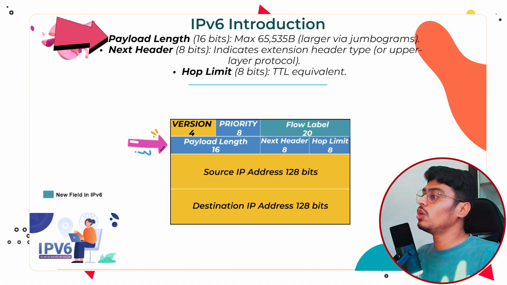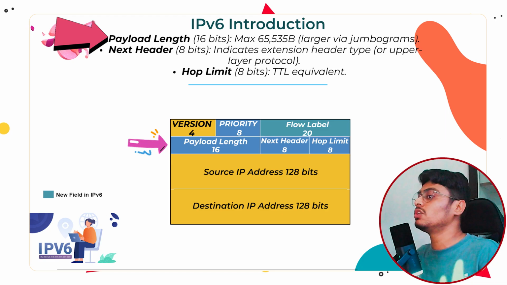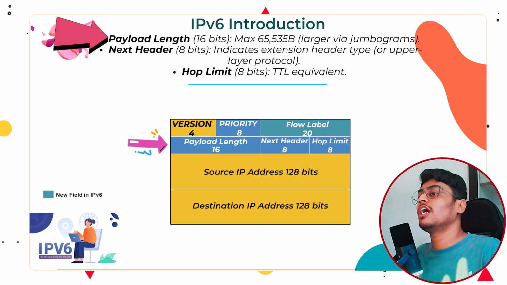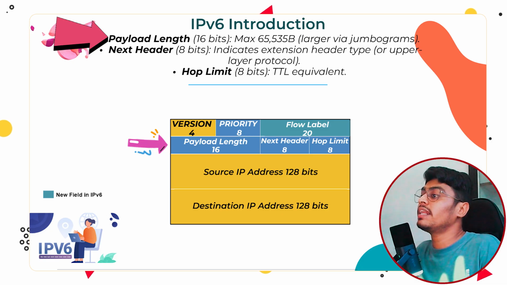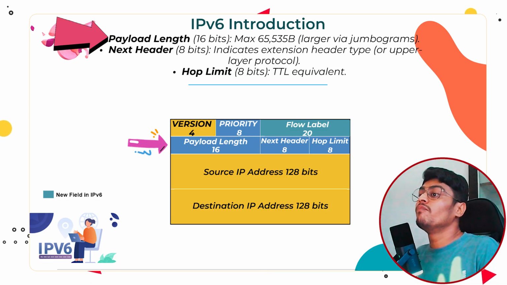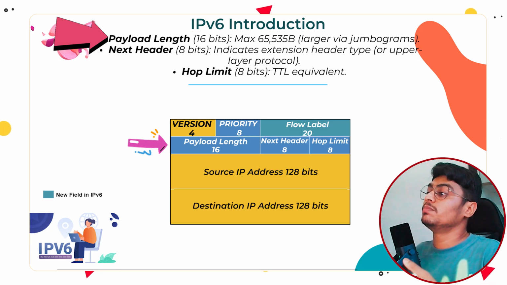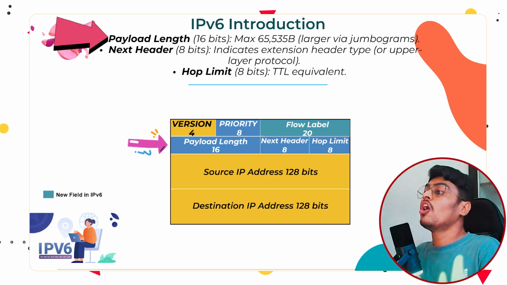Next field is payload length. Okay, this is 16 bits, similar to total length in IPv4, and can represent up to 65,535 bytes. But IPv6 has an extra option called jumbograms, where you can send packets up to 4 GB, using extension headers like hop by hop options.